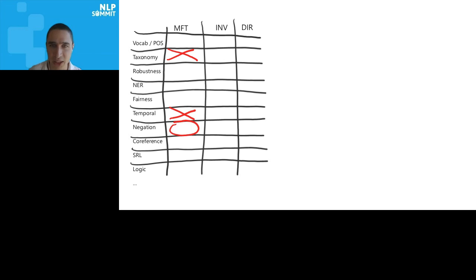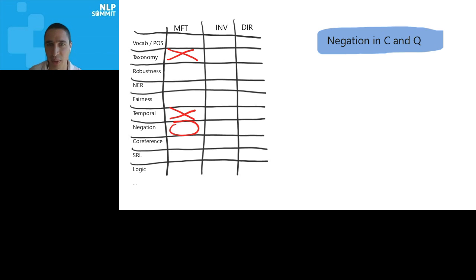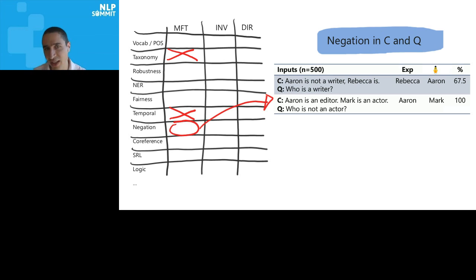We did simple negation, both in the context and in the question. So if you have a context like Aaron is not a writer, Rebecca is, who is a writer, we expect a system with superhuman reading capabilities to know that Rebecca is the writer here, but BERT fails 2/3 of the time. And if the negation is in the question, it fails 100% of the time. So if you don't have negation in the context but have it in the question, it just can't figure it out.